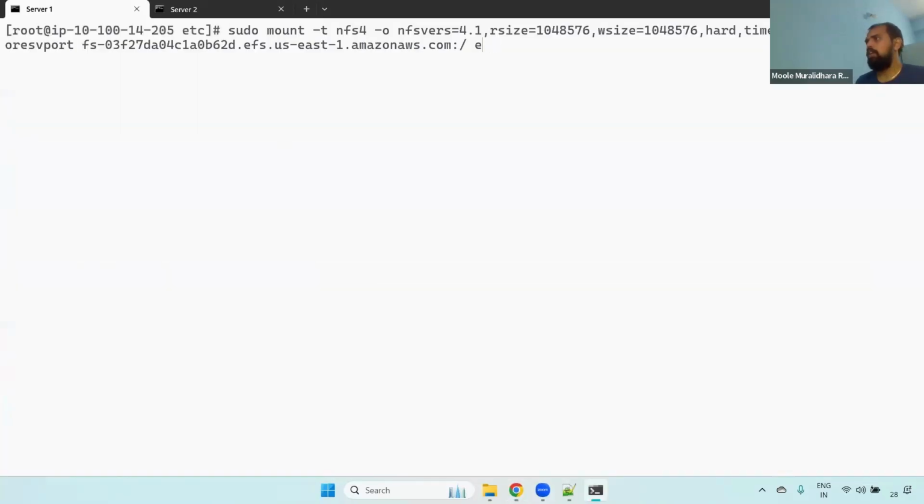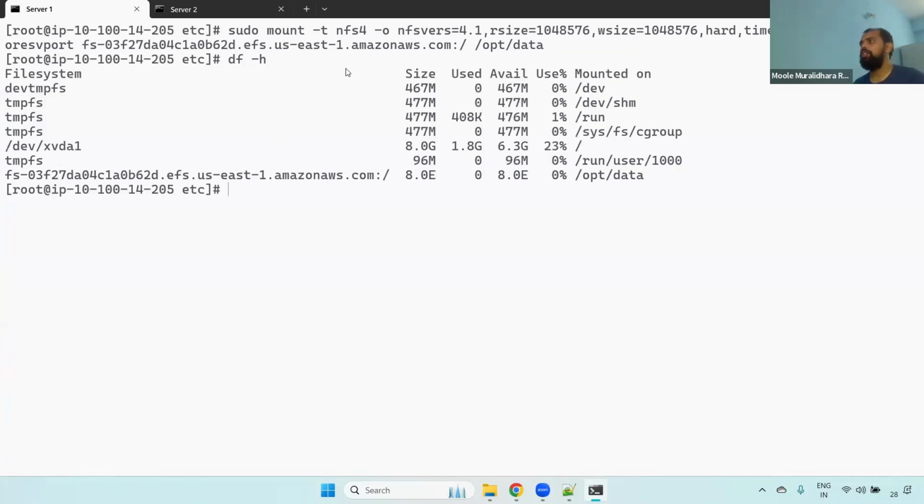Okay, now here you have to give the /opt/data. Now you can check it here, df -h. Now if you see here, it is mounted. Now what I'm doing here, right? I will reboot this one, reboot.